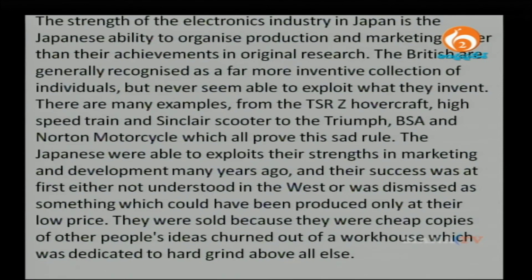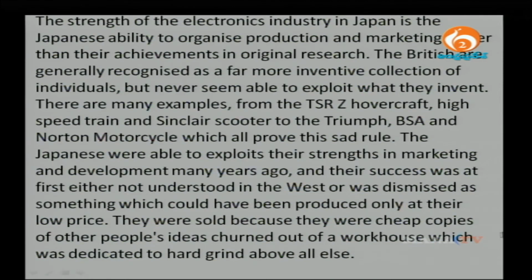Just because British are not good in marketing, they could not really exploit what they invented, or rather market what they invented. There are many examples from the TSRZ hovercraft, high-speed train, Sinclair scooters to the Triumph, BSA, Norton motorcycle, which all prove this sad rule, which means all of these are British brands. They are much better in terms of technology and invention, but they were not popular.